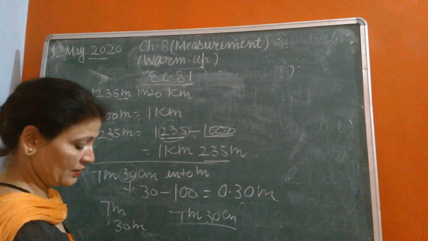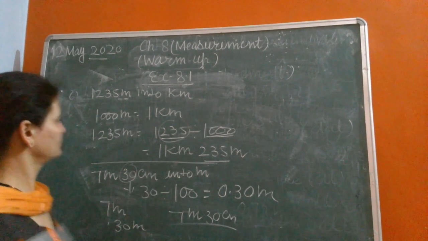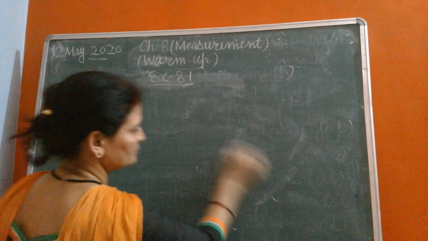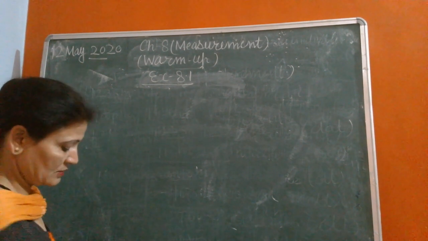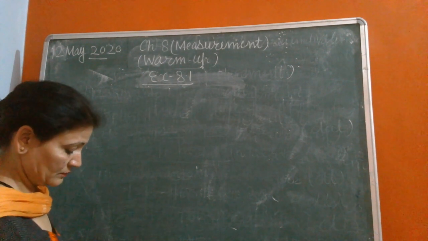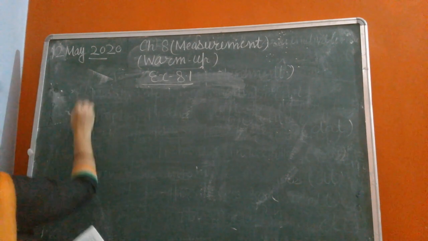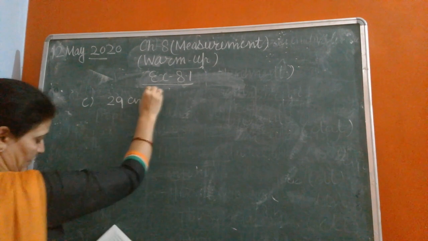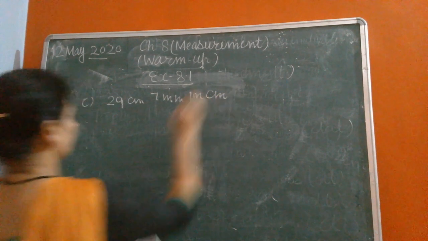Next is 29 centimeter 7 millimeter into centimeter.